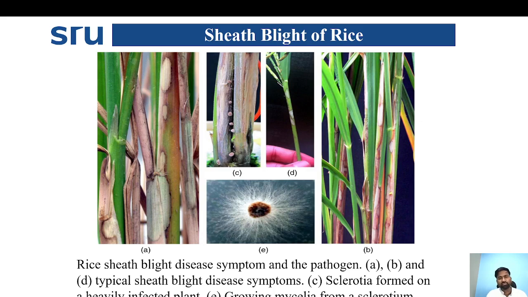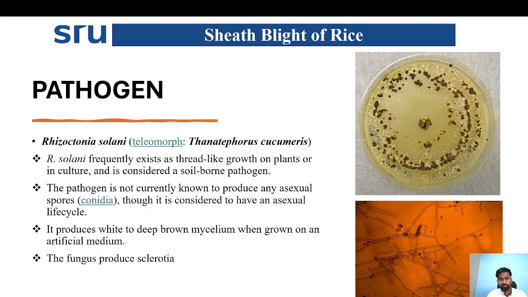So these are images representing the different symptoms of sheath blight. In the first picture we can see a typical sheath blight symptom and formation of sclerotia on the leaf sheath. Coming to the sclerotia, which is a vegetative structure of the fungus, it is mainly formed by aggregation of hyphae or mycelium. Then it is converted into a dark black structure. It is the main survival structure of Rhizoctonia solani.